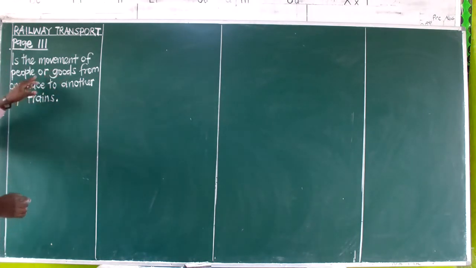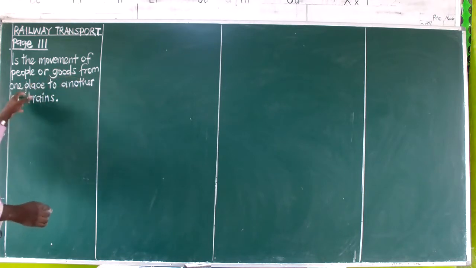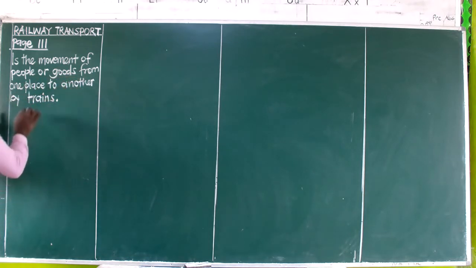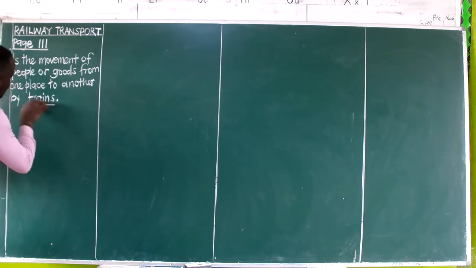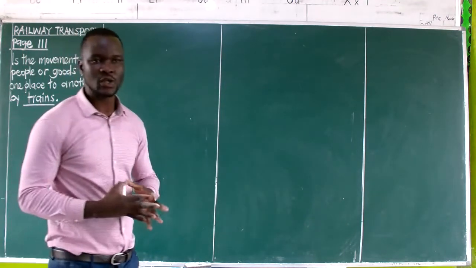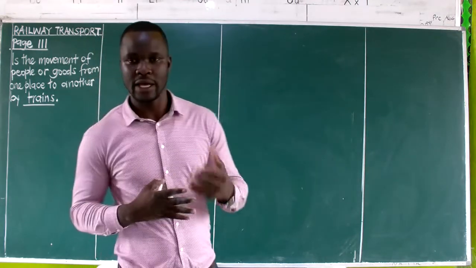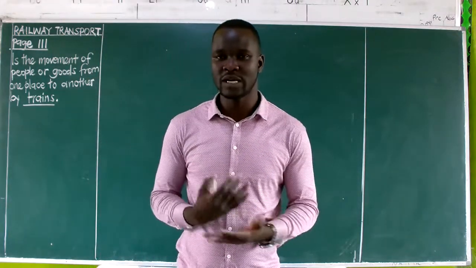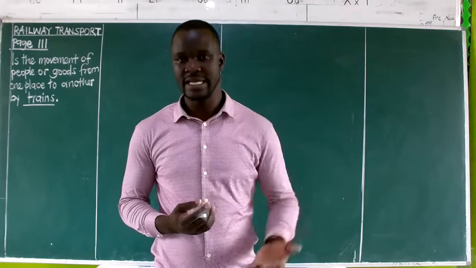Movement of people or goods from one place to another by trains, which means that we are going to understand here that the only means of railway transport is a train.